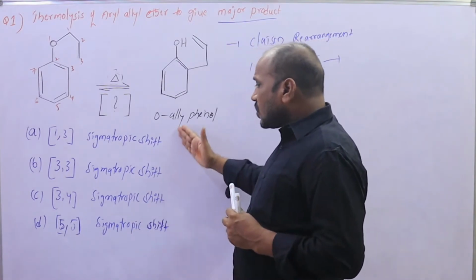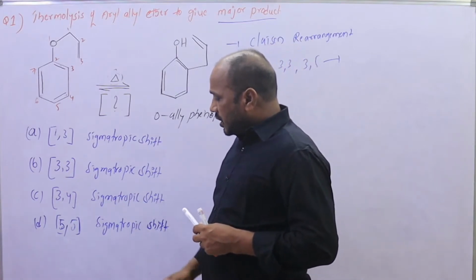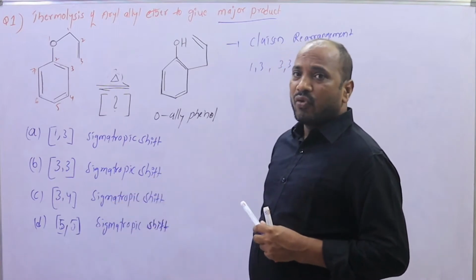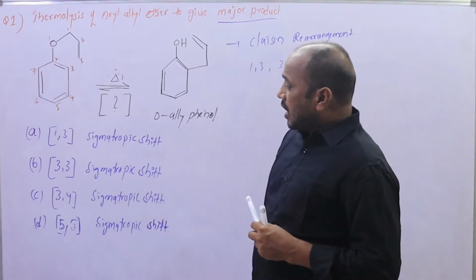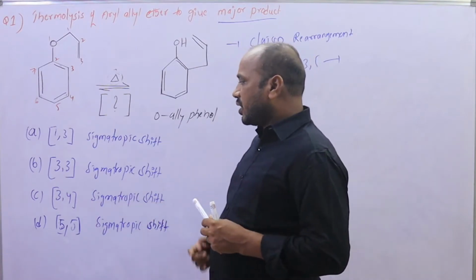The four options given are 5,5 sigmatropic shift, 3,4 sigmatropic shift, 3,3 sigmatropic shift and 1,3 sigmatropic shift.